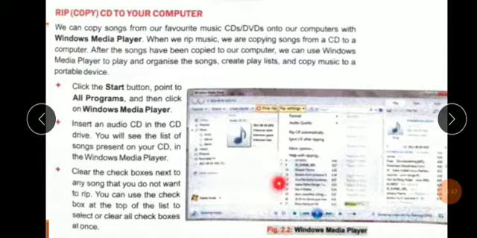Means here is given the checkbox, means your song list shows in the form of checkboxes. You can select your favorite songs through checkbox, and after that you copy. If you do not need any song, then you do not click here. Means if you click, the checkbox is selected, means that particular song you want to copy.